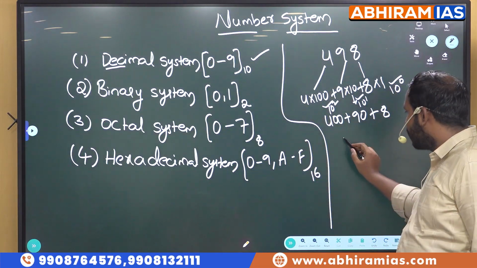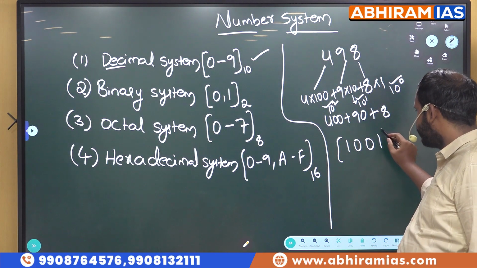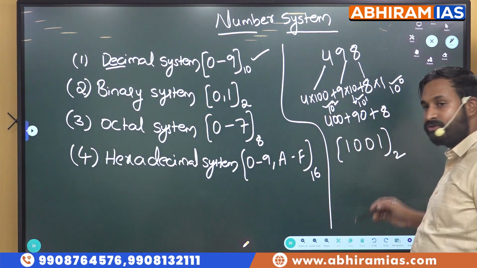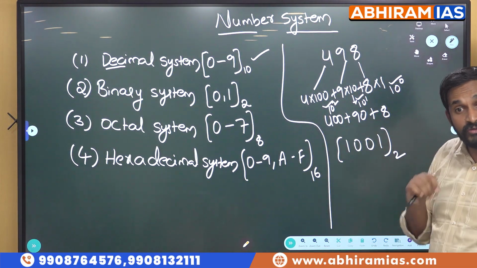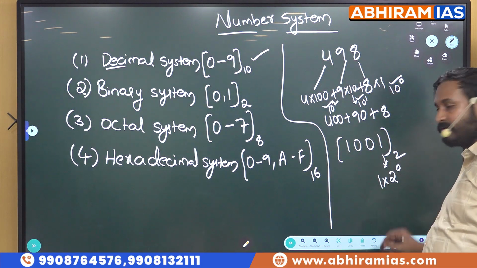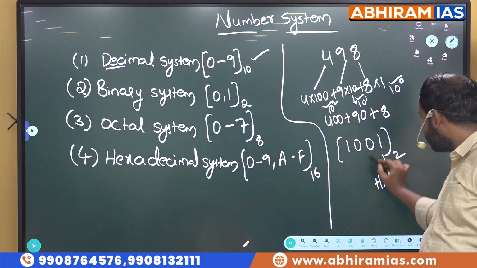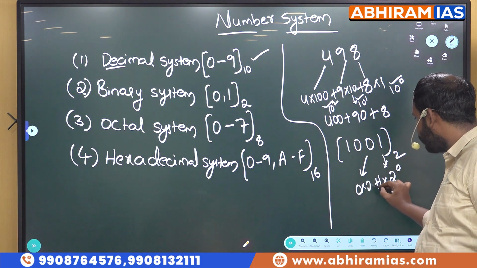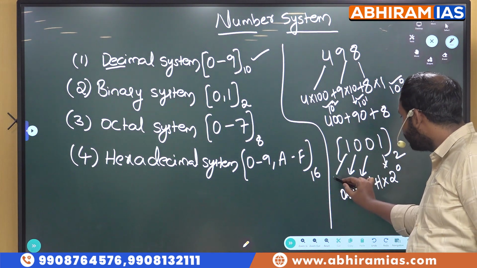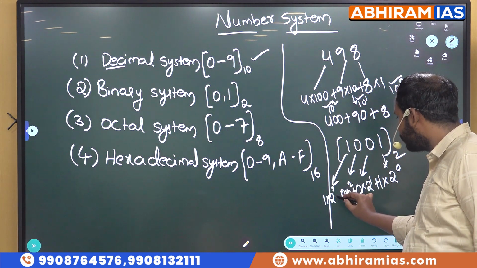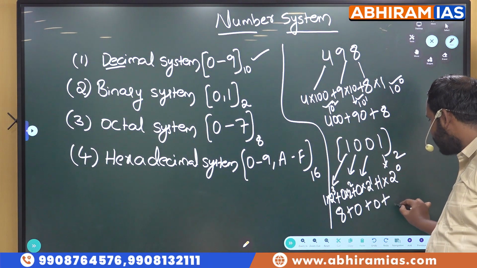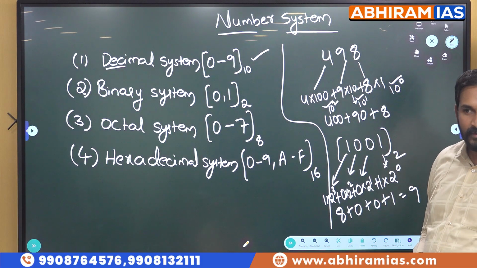For example, you might have seen binary numbers also, to the base 2. In our 9th class or 8th class, somewhere around that time, we used to write binary numbers, right? Then how did we expand that? We will write this 1 as 1 into 2 to the power of 0. Next, this 0 as 0 into 2 to the power of 1. This 0 as 0 into 2 to the power of 2. This 1 as 1 into 2 to the power of 3. And we used to write this as 8 plus 0 plus 0 plus 1. And this is 9.